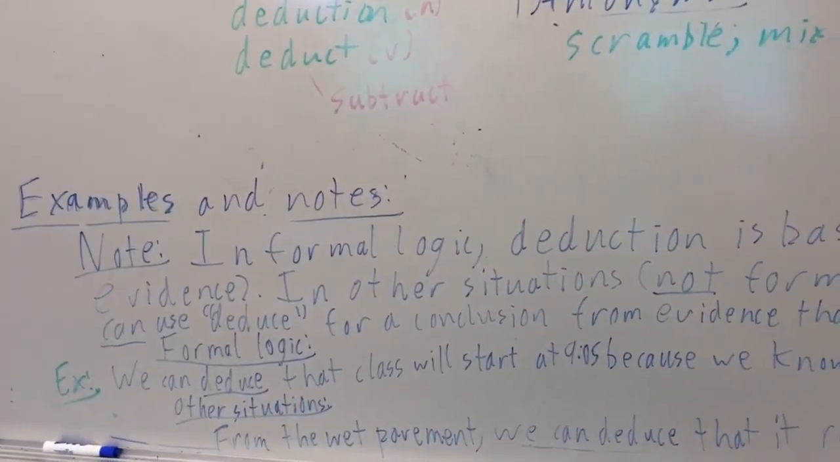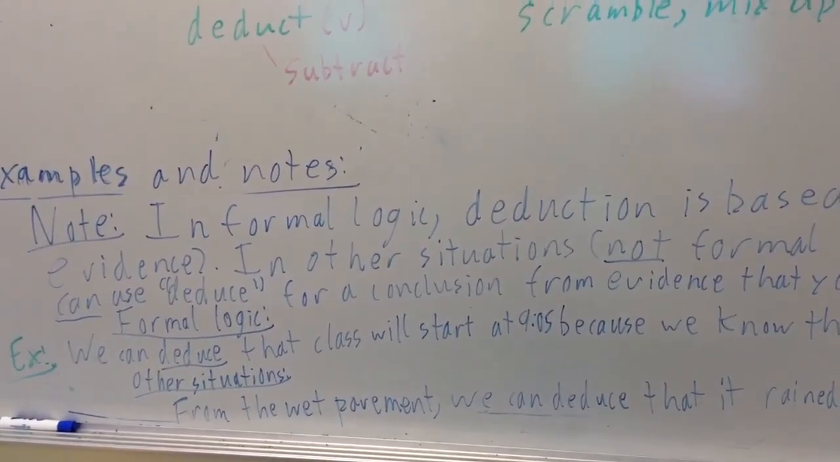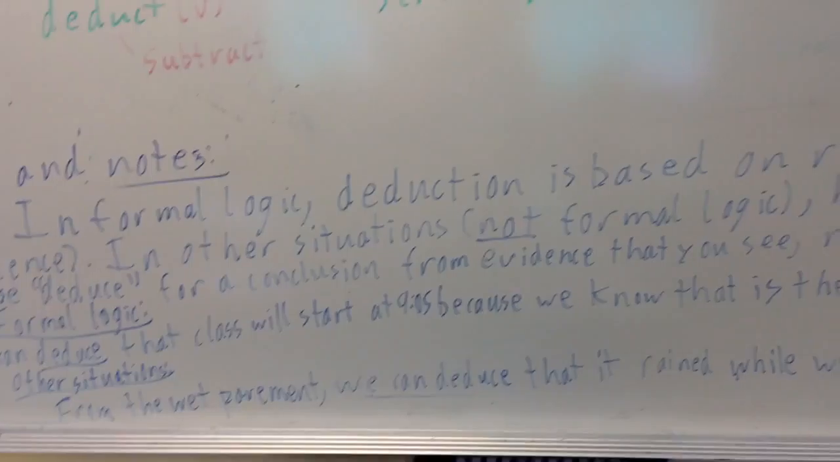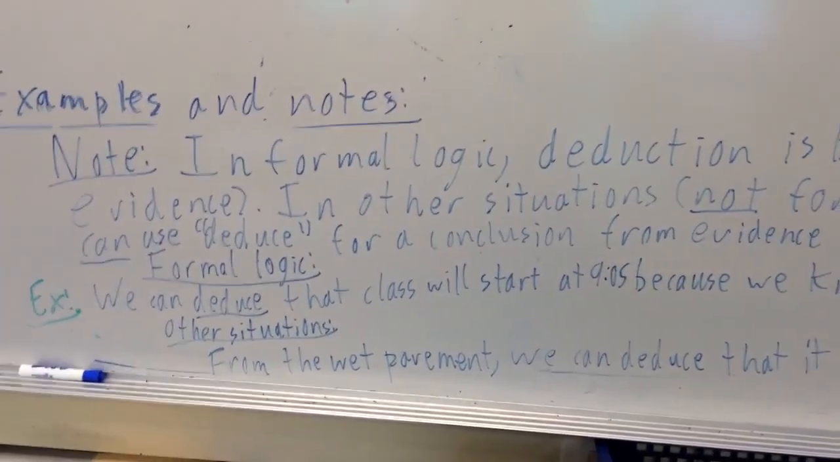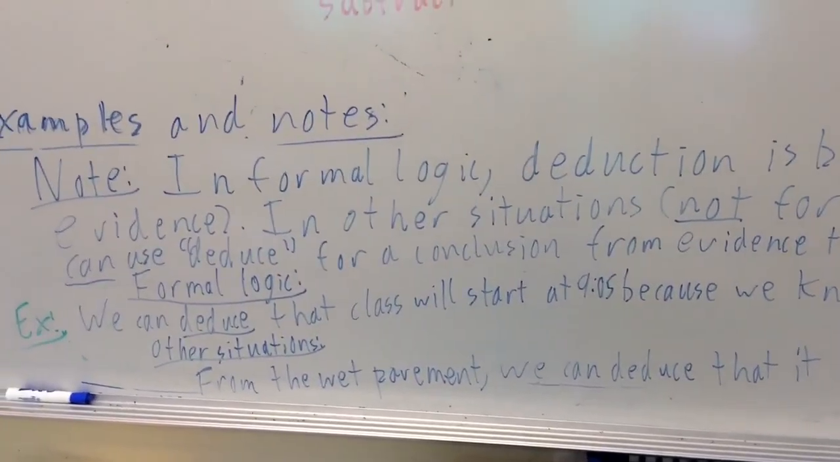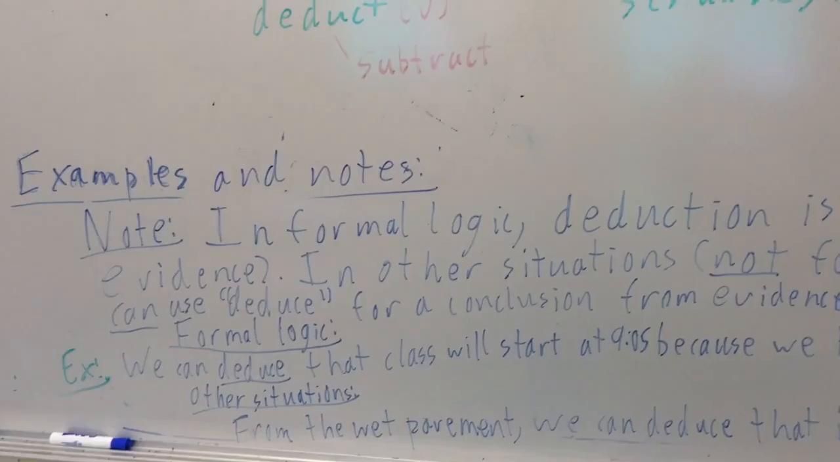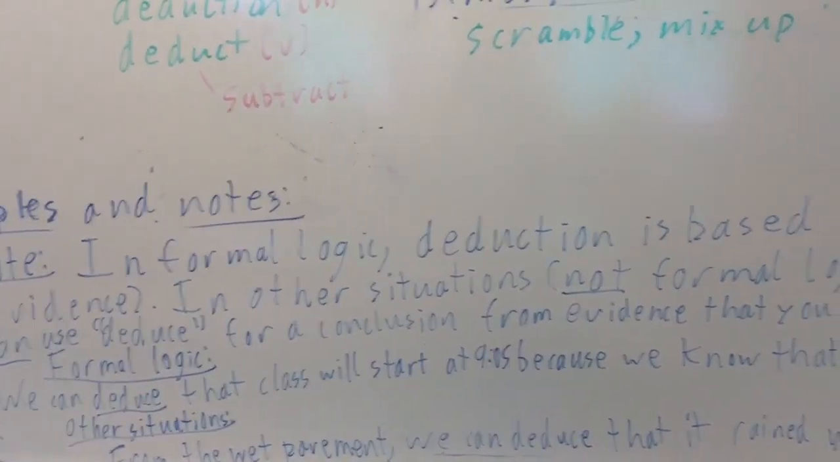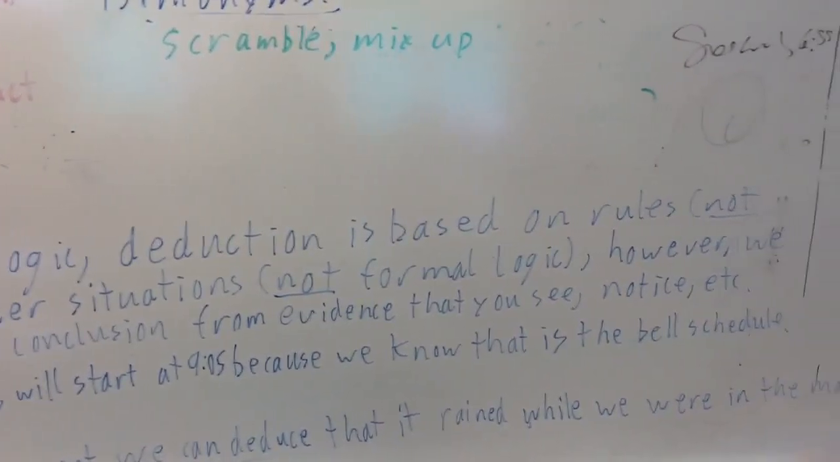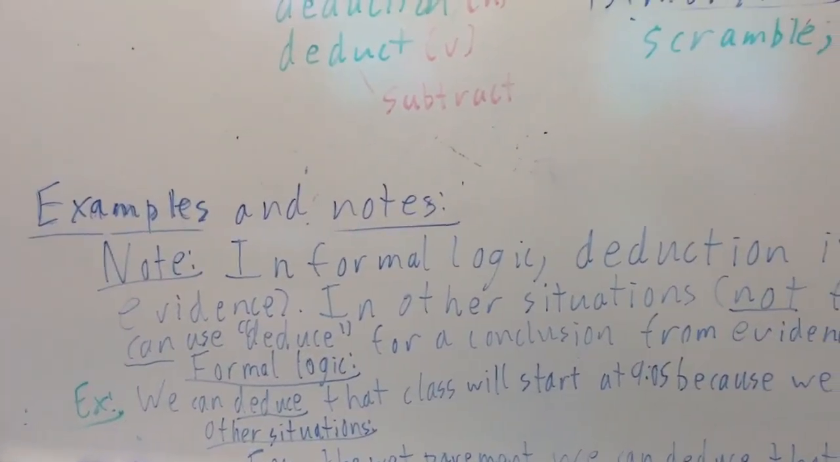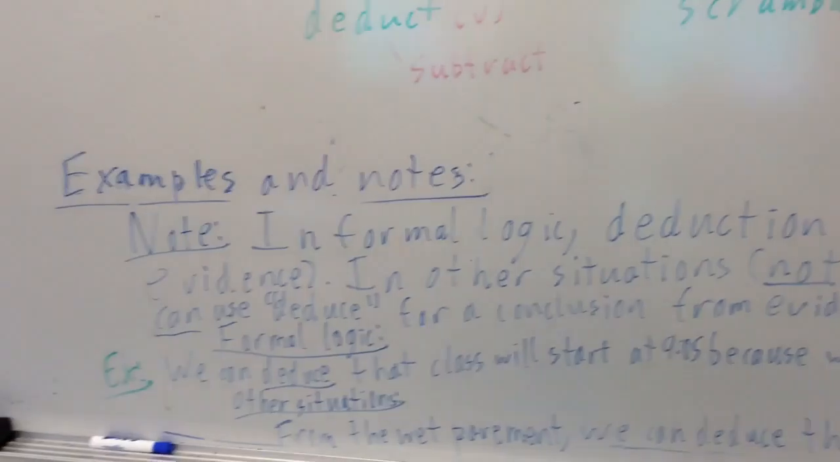That's different from the wet pavement, because with the wet pavement you look at something, you see what's going on, and then you reach a conclusion based on that. That kind of thing, like the wet pavement, we use the word deduce for in regular life, regular situations. But in formal logic, that is technically not deduction, because deduction is only based on rules. Making conclusions from evidence, in formal logic, we call that induction, not deduction.